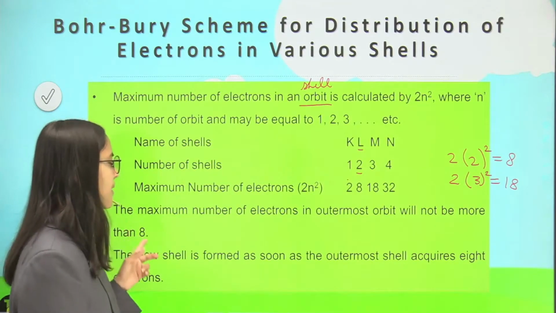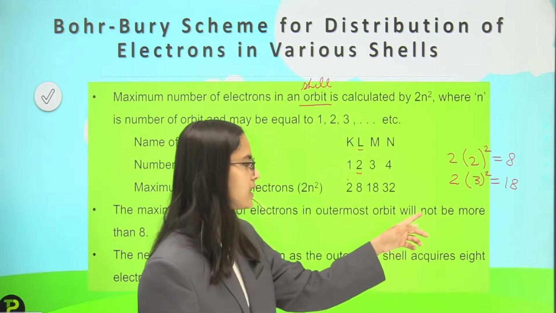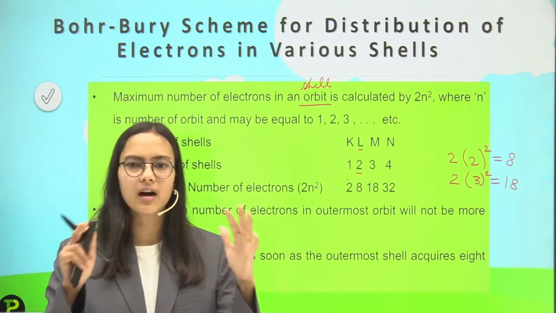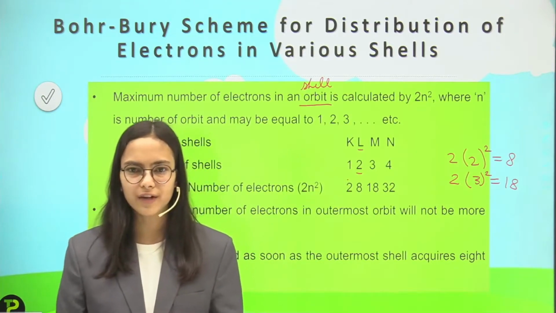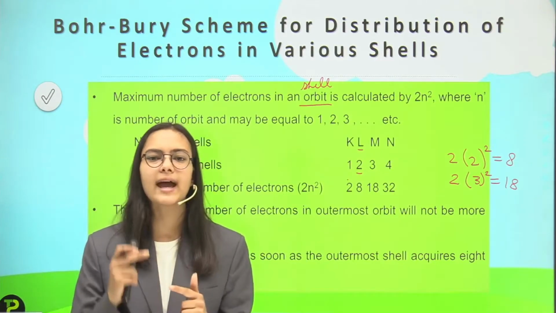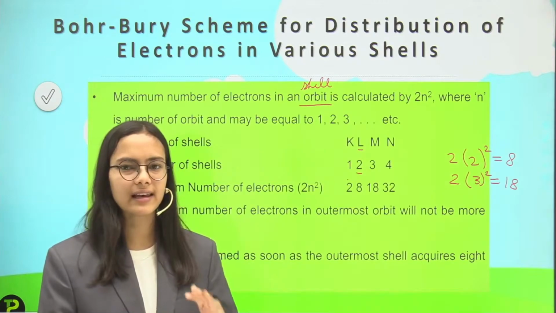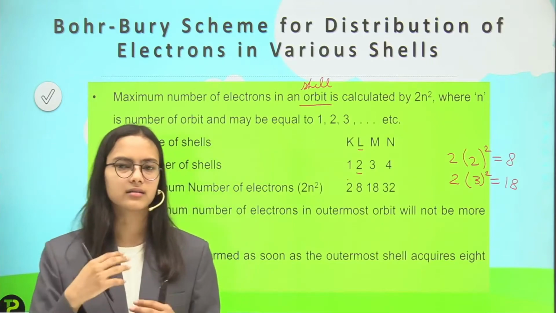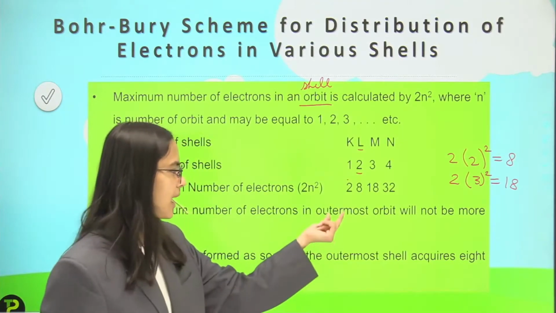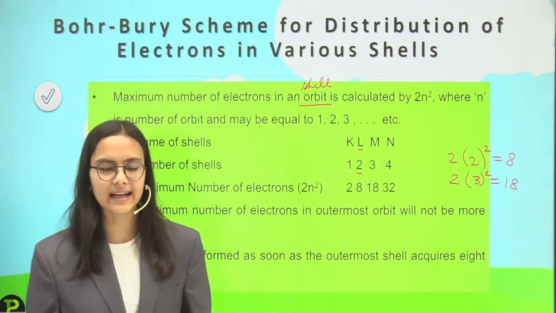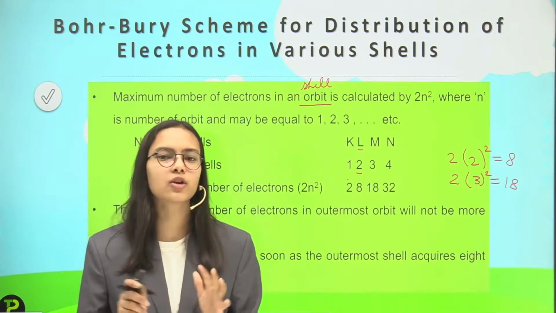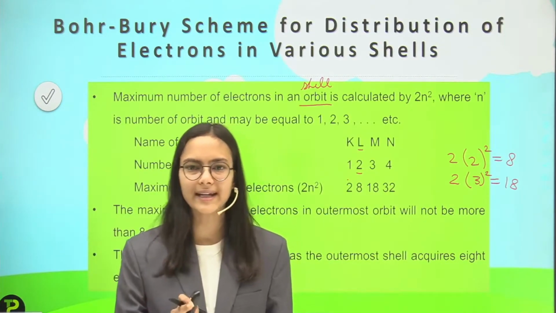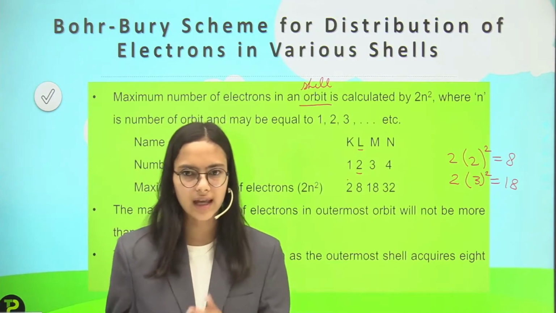And then the next rule is that the maximum number of electrons in the outermost orbit will not be more than 8. What is the outermost orbit? The last orbit which is to be filled. So the outermost orbit cannot have more than 8 electrons. If I have filled the K shell and then the L, and if I come to M, what will happen? I can maximum put 18 electrons, but if it is the last shell, I cannot put more than 8. So for the outermost shell, we can only put a maximum of 8 electrons.